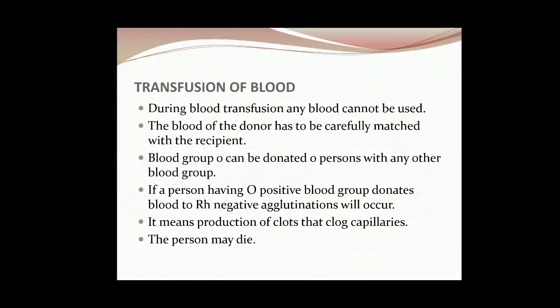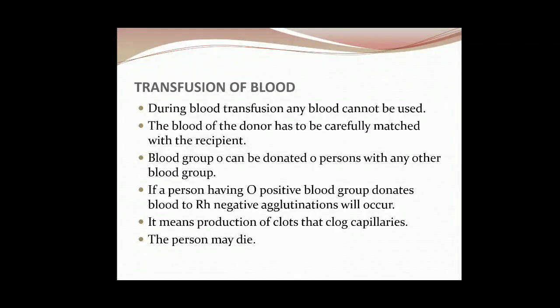If a person having O positive blood group donates blood to Rh negative, O negative, agglutination will occur. It means a person having O positive cannot donate to O negative blood group, because antibodies are present. You have seen that antibodies were present against O positive, because they do not have O antigens, so they produce antibodies. So what will happen? Agglutination means clots will occur in the capillaries and the person may die.